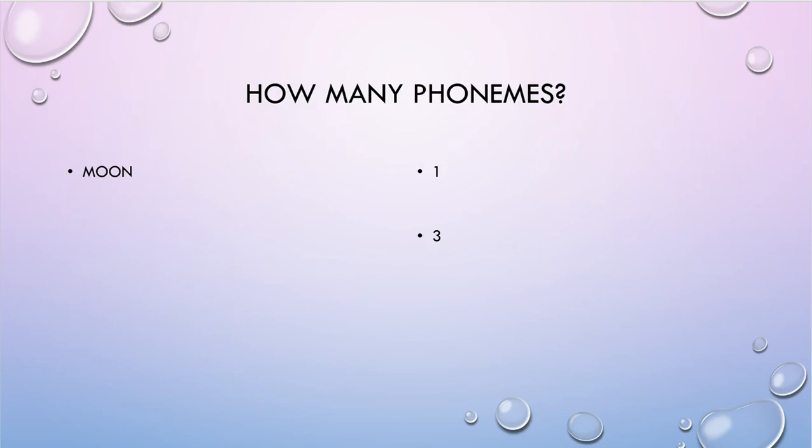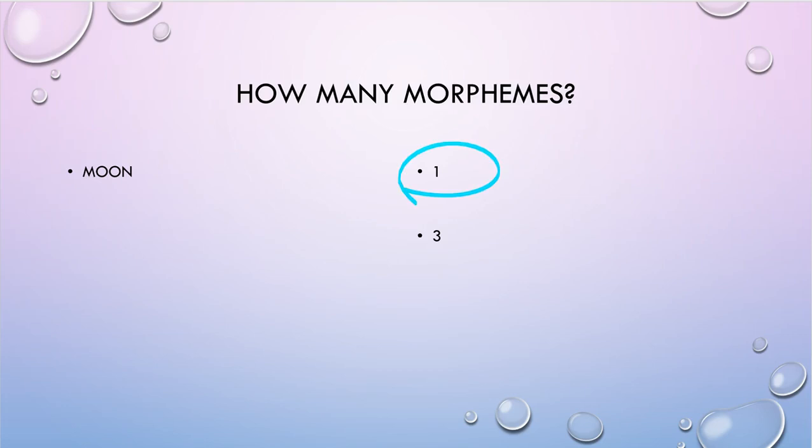So how many phonemes are in the word moon? Put me on pause. There are 3 phonemes in moon, 3 separate sounds. How about morphemes? How many morphemes are in moon? 1. 1 meaningful chunk of sound.